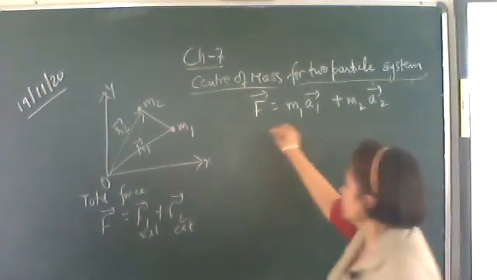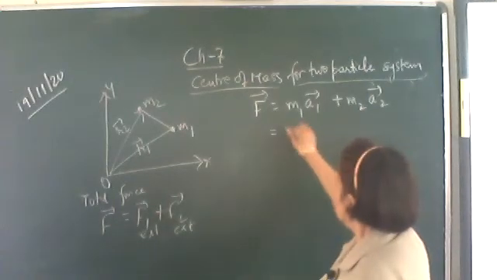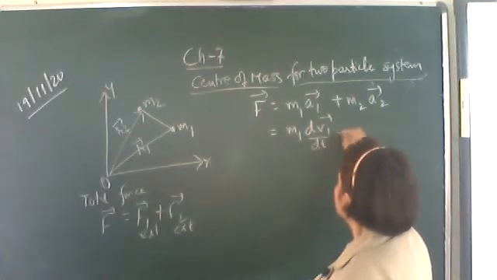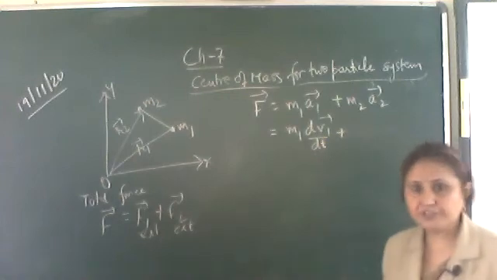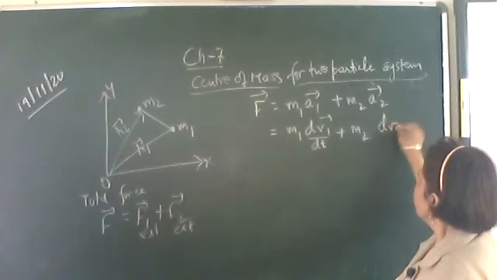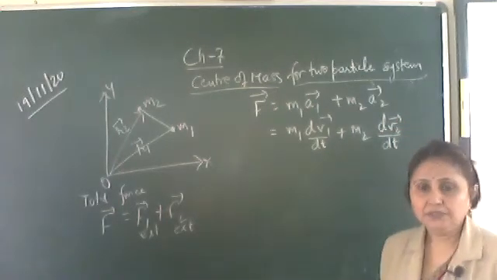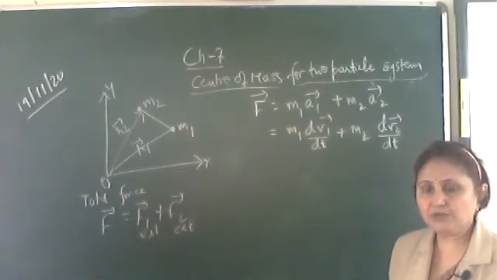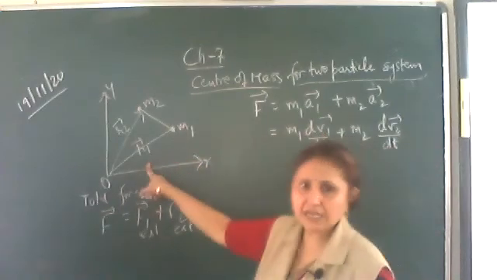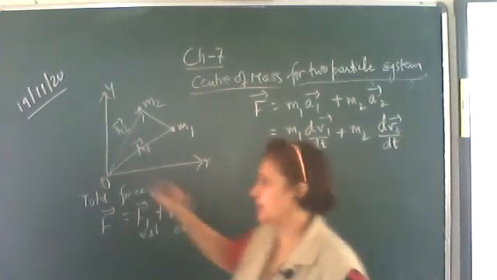Now the acceleration can be written as the rate of change of velocity, so m1 dv1 upon dt, the rate of change of velocity of the first particle, plus m2 a2, which can be written as dv2 upon dt. Now velocity we know is equal to the rate of change of displacement, that is v1 is equal to dr1 by dt, v2 is equal to dr2 upon dt.